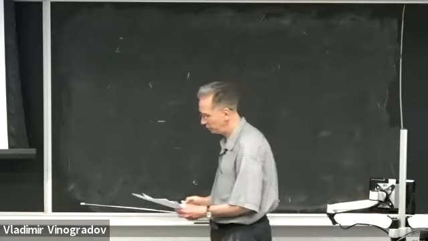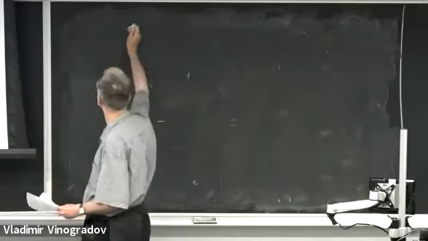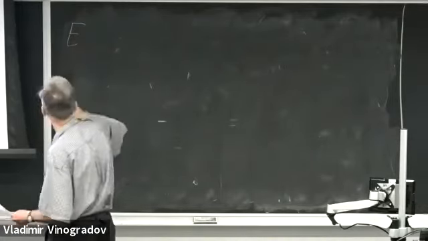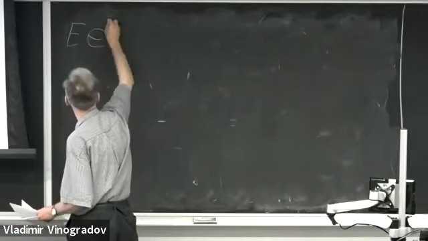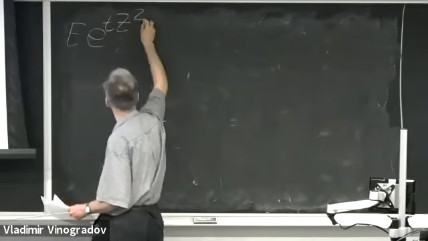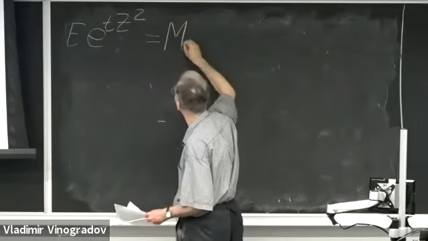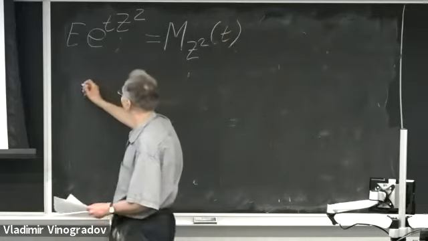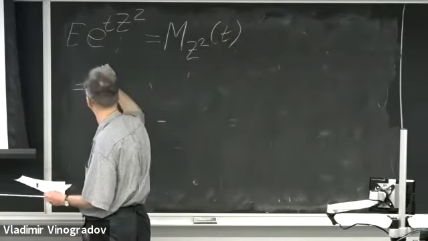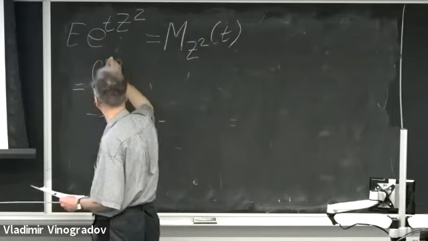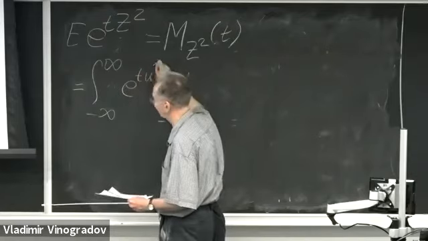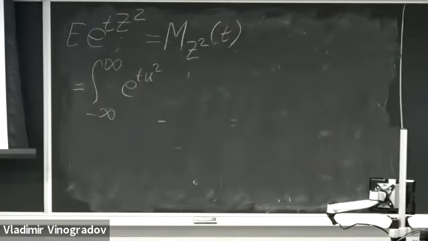So what I obtain is that the expectation of g of capital Z, which is the expectation of e to t times z squared, which is nothing else but the moment generating function of z squared at point t, is my integral from negative to positive infinity of e to t u squared. That's what my g of u is.